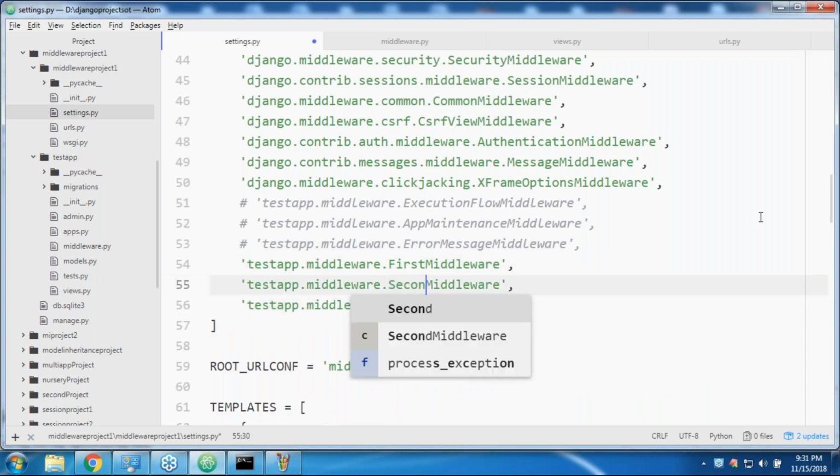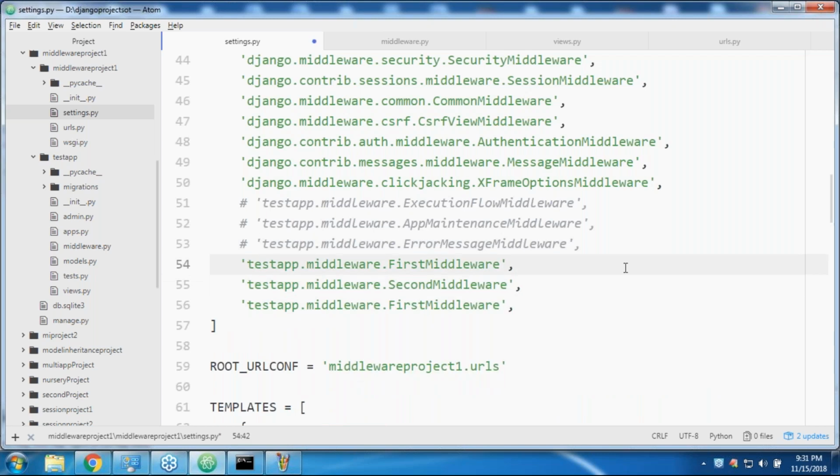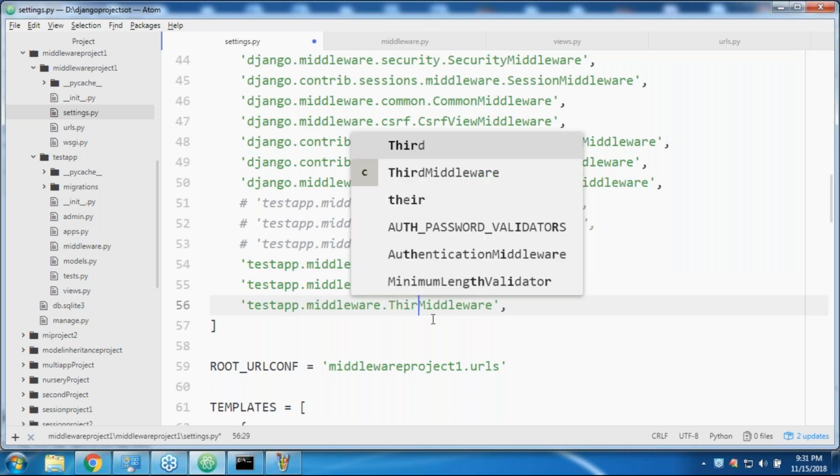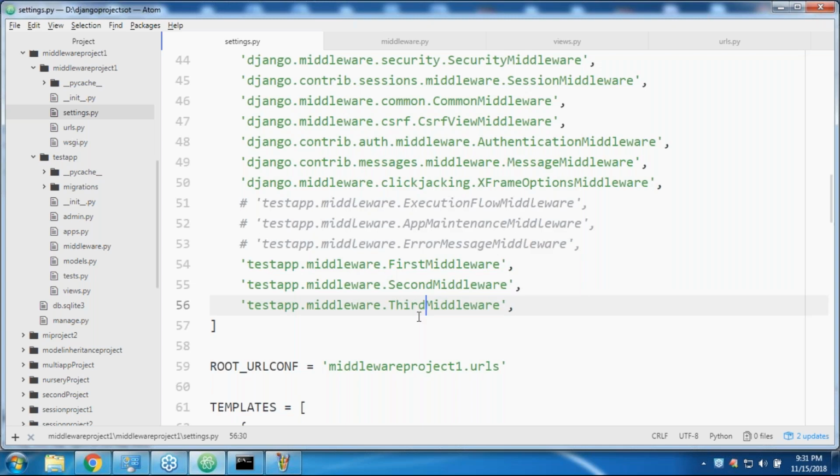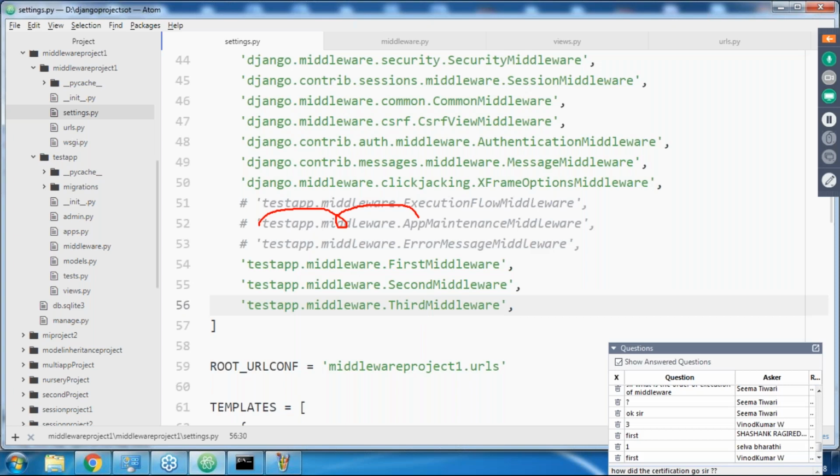Which middleware will be executed first? First, and then second, and then third. These three middlewares will be executed. Pre-processing at the first middleware, next pre-processing at the second middleware, next pre-processing at the third middleware, and then the application. While coming back, post-processing at the third middleware, post-processing at the second middleware, post-processing at the first middleware, and then display the response. Are you able to get it right?